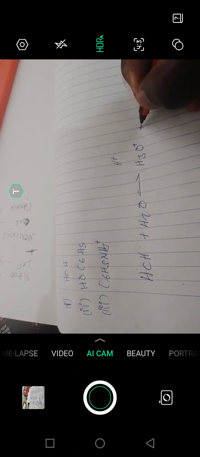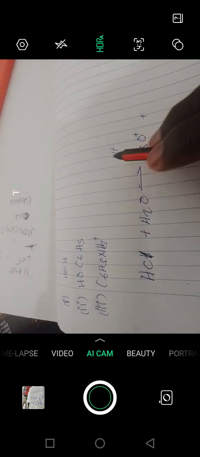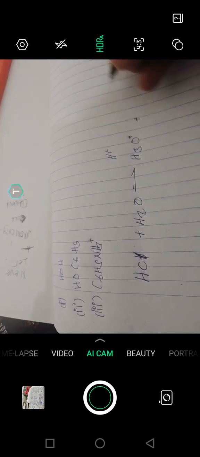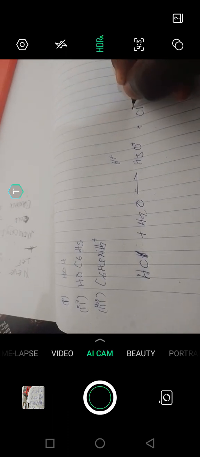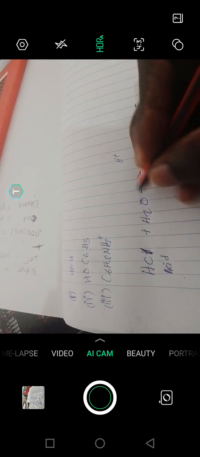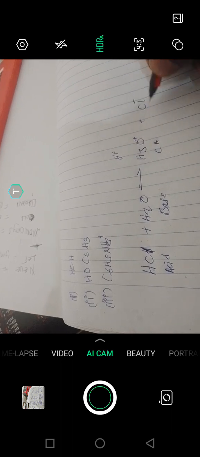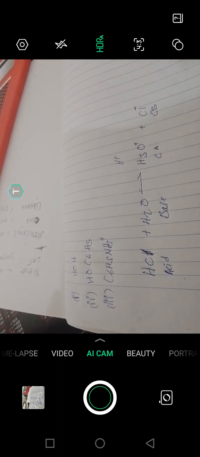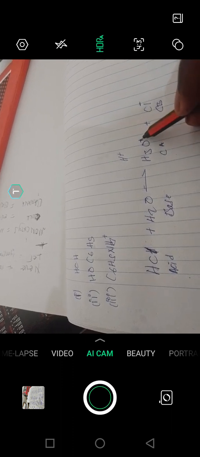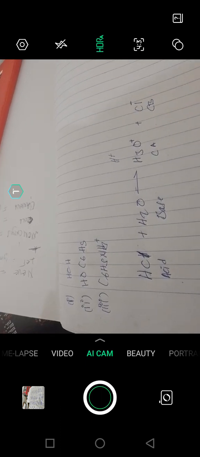What will happen next? Remember this is hydrochloric acid. If it loses this hydrogen, it is going to remain with only chlorine here, occupying a negative charge. So what is happening here is this is an acid, this is a base, this is a conjugate acid. This is a conjugate base. How am I identifying this? Because this one has got a positive here. Sometimes I want to give you a scenario, a trick part here.